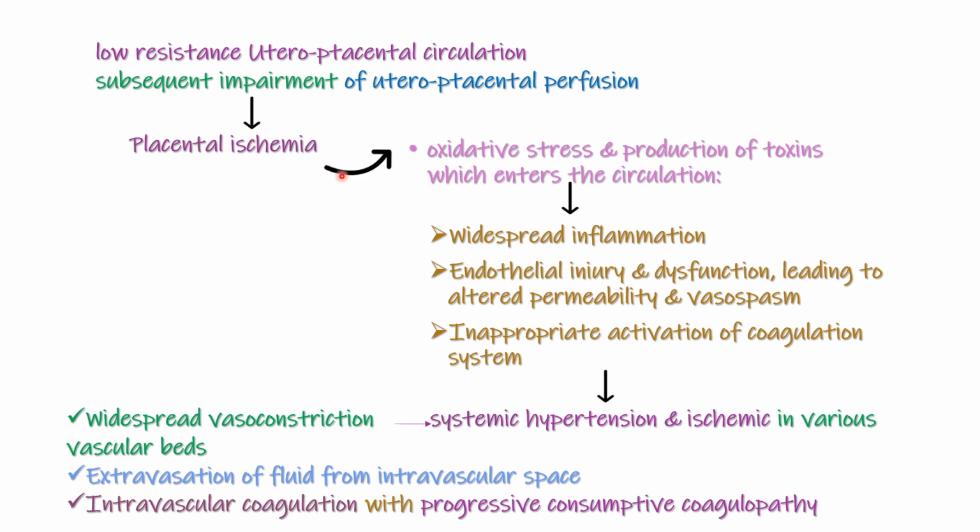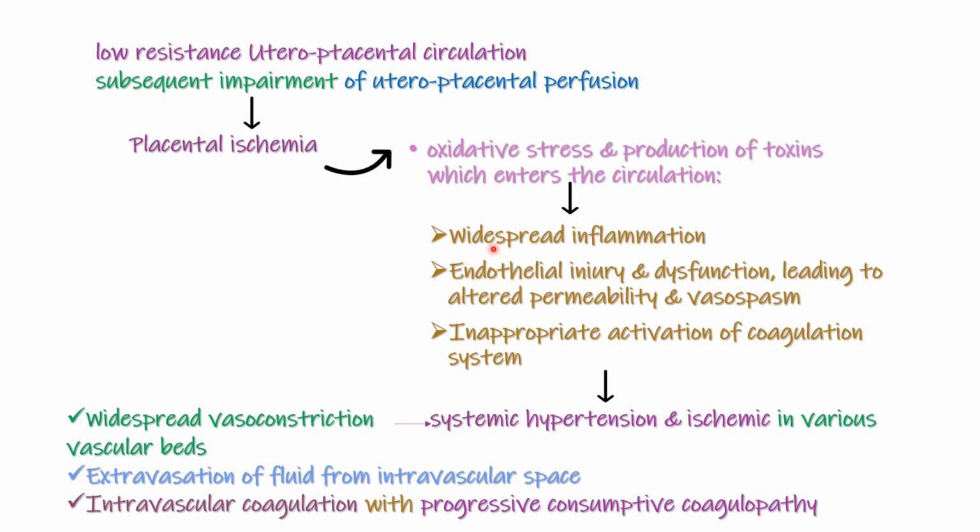When we have placental ischemia, there will be production of oxidative stress and also toxins, and these toxins will enter the circulation. From here, this is what will actually cause the HELLP syndrome, where we'll have widespread inflammation, endothelial injury and dysfunction leading to altered permeability and vasospasm. With this, we are going to have increased intravascular coagulation, which will lead to platelet aggregation, and therefore will later lead to us having low platelets.